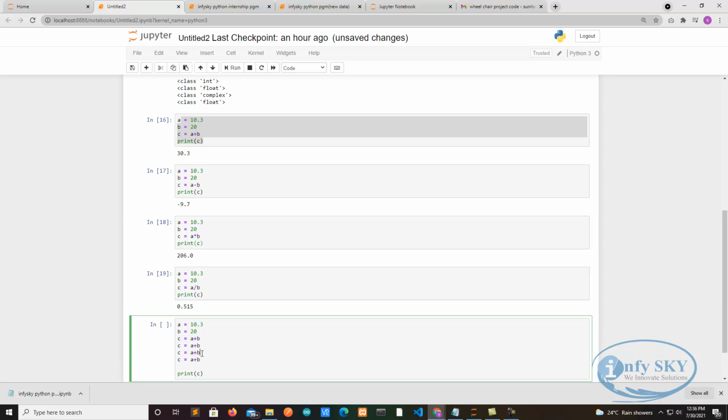I'll take d, sorry, we'll take it like this: sum1, then subtraction, then multiply mul, then division div. We'll change here minus, star, and divide.